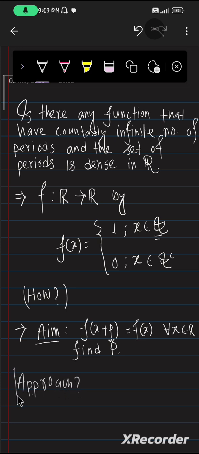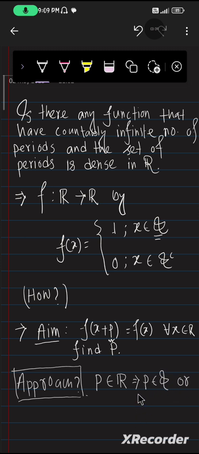Firstly we assume that p belongs to R. Then we can say that p belongs to Q or p belongs to Q complement.